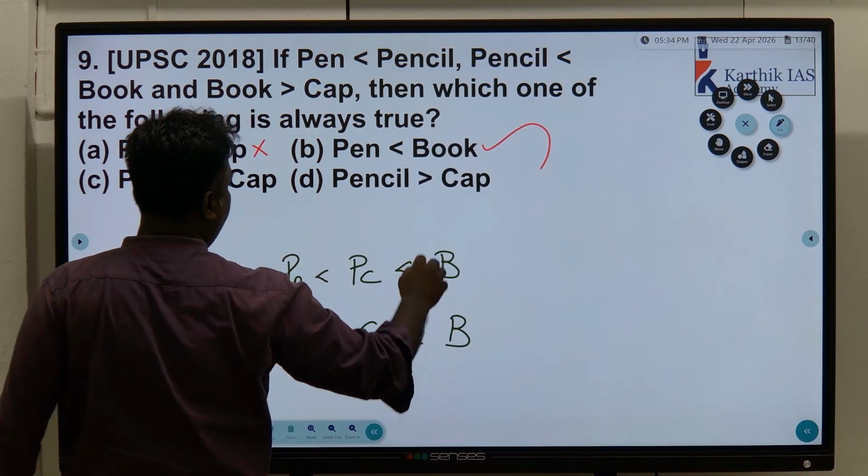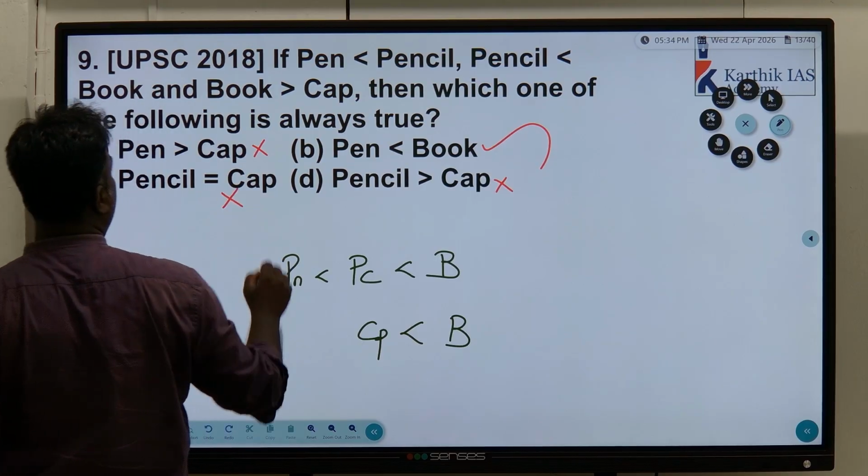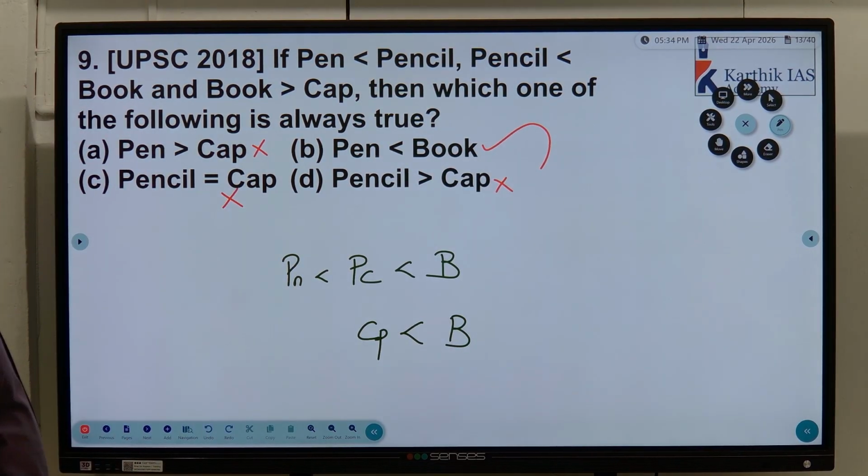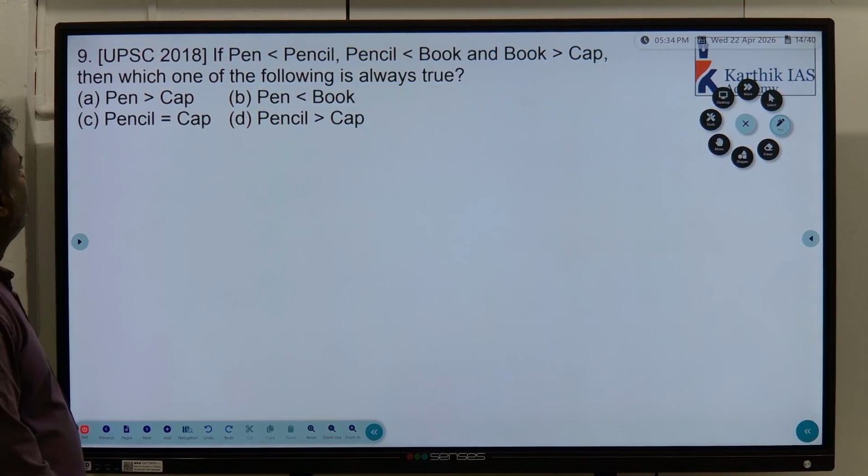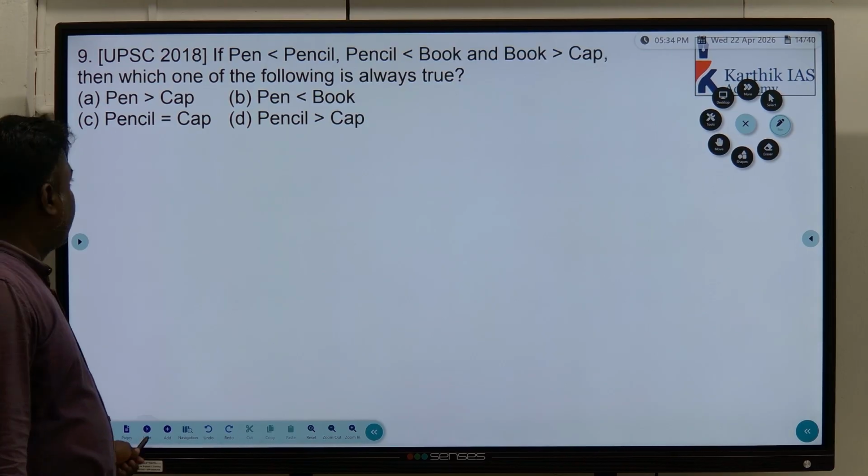That is correct. Pencil and cap, no relation. That's all. So option B we can go for it. Okay, so that we have done.